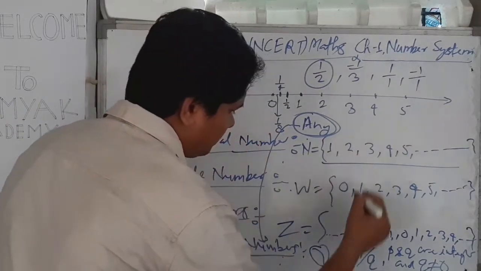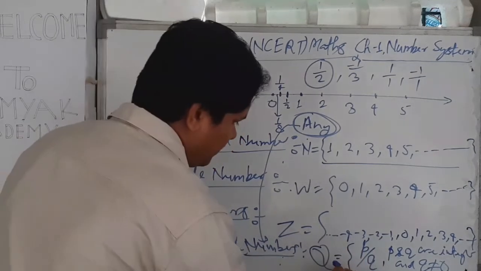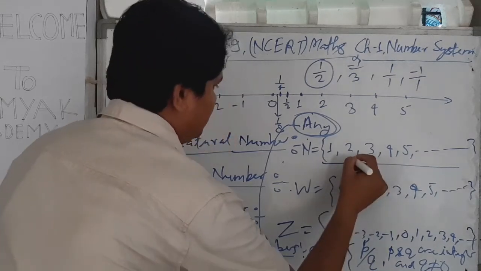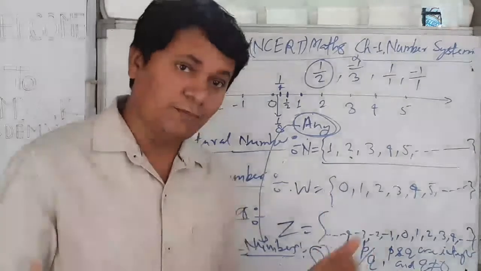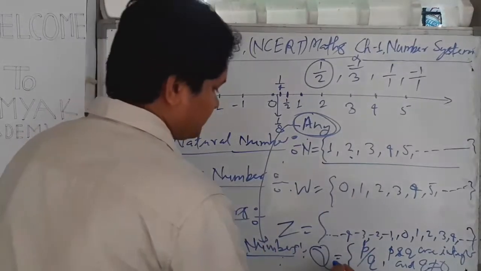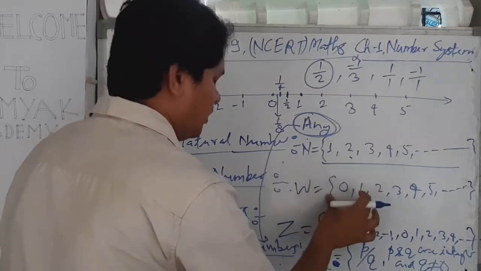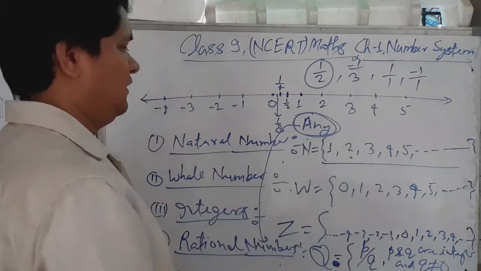But if we go from the bottom to the top, the sentences are: any rational number need not be a natural number, any rational number need not be a whole number, any rational number need not be an integer.